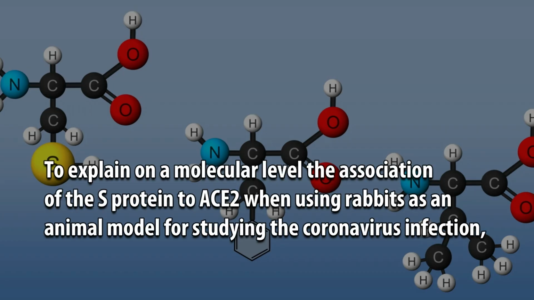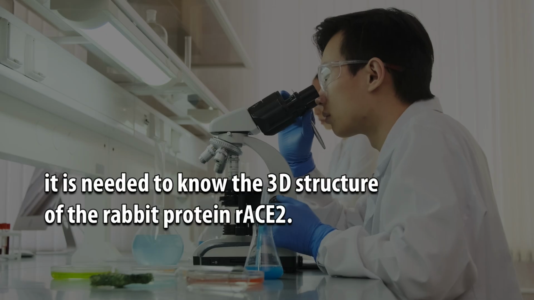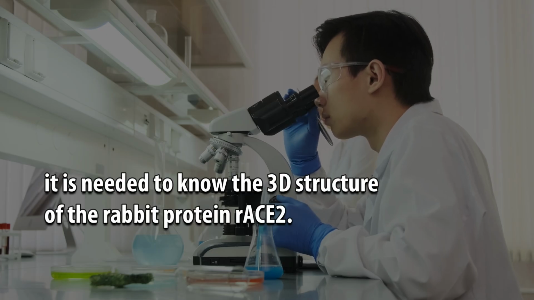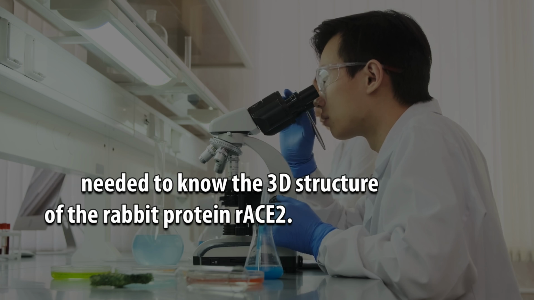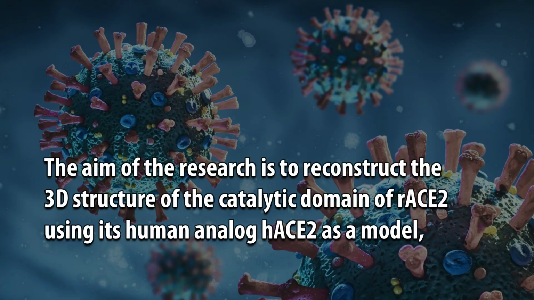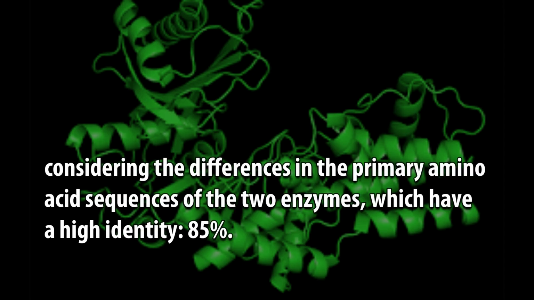To explain on a molecular level the association of the S protein to ACE2 when using rabbits as an animal model for studying the coronavirus infection, it is needed to know the 3D structure of the rabbit protein RACE2. The aim of the research is to reconstruct the 3D structure of the catalytic domain of RACE2 using its human analog HACE2 as a model, considering the differences in the primary amino acid sequences of the two enzymes, which have a high identity, 85%.